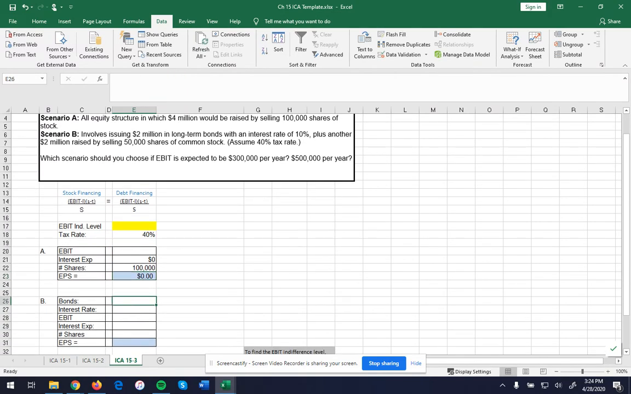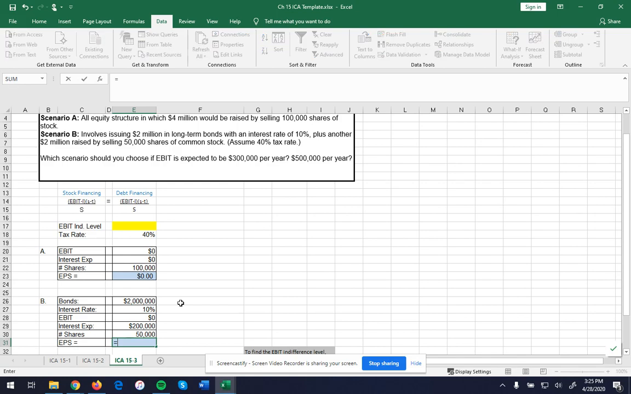So for the bonds, right, part B says you have $2 million in long-term bonds, so $2 million, right, with an interest rate of 10%. Okay, and so we're going to have a certain level of EBIT on this one. So one thing we want, we're going to make sure this one is equal to the EBIT there. All right, our interest expense then is going to be 2 million times 10%. Number of shares that we have outstanding is 50 on this one.